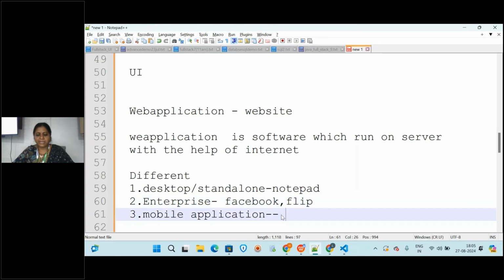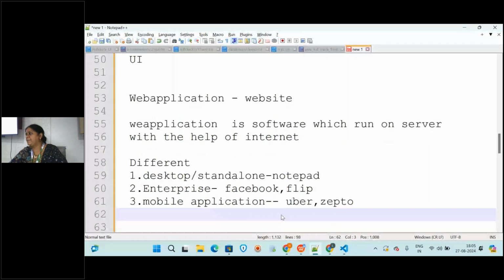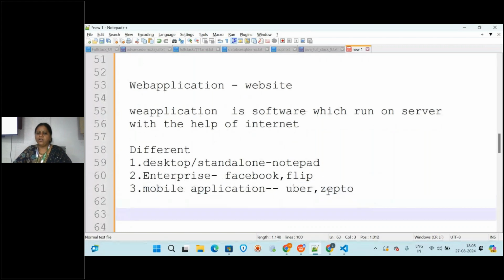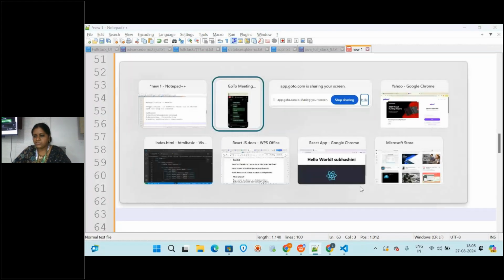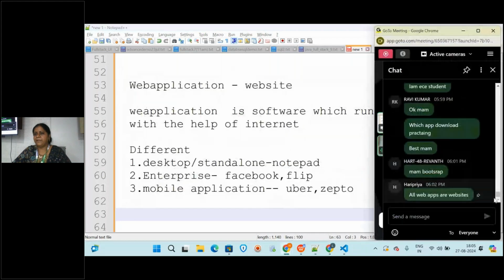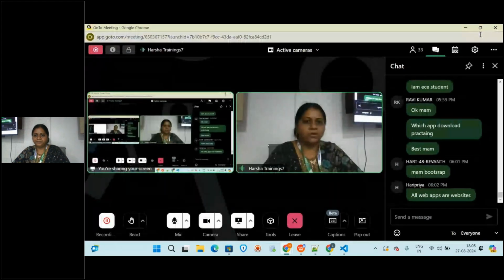Nowadays we have Uber and so many applications where you can travel, Zepto to buy groceries. So many mobile apps are there, right? These all applications you will be able to develop. These are all called web applications.